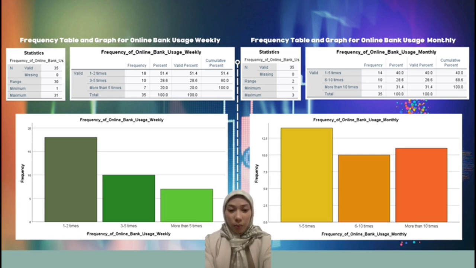Next, frequency of online banking usage monthly. Three categories are identified on the horizontal axis, which are 1 to 5 times, 6 to 10 times, and more than 10 times. The vertical axis has a range of 0 to 12.5, but no units are indicated. 1 to 5 times is the most frequently occurring category, followed by 6 to 10 times, and more than 10 times, according to the graphic. The chart's vertical axis lacks units, making it impossible to determine the precise frequency for each group.